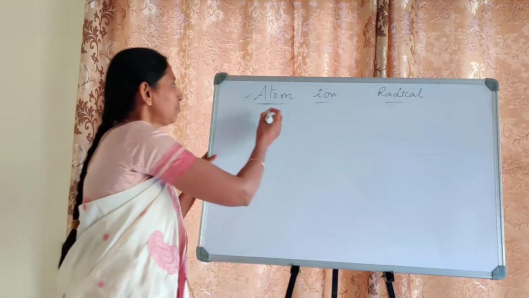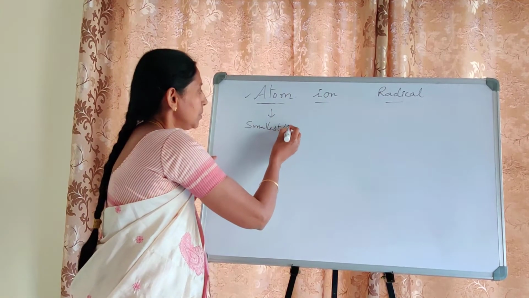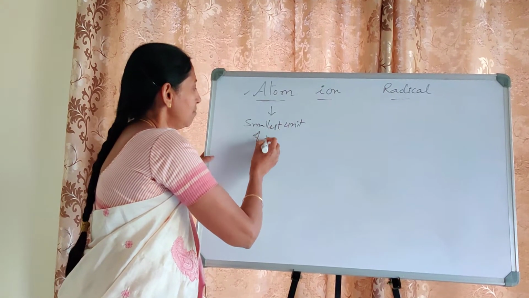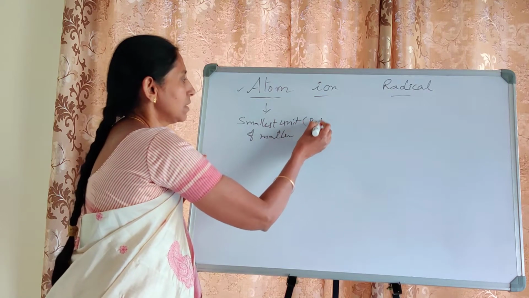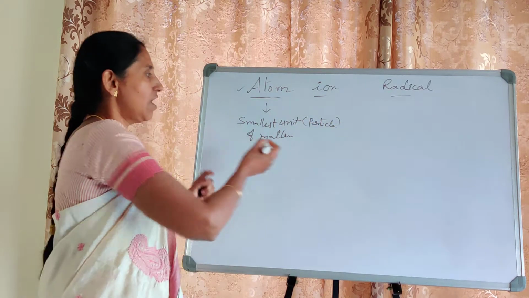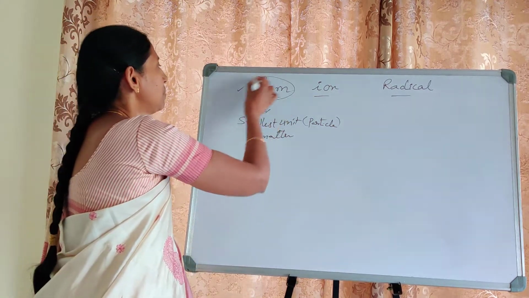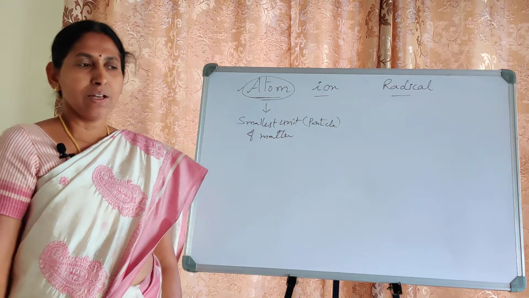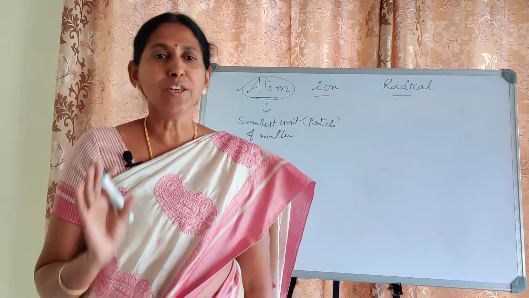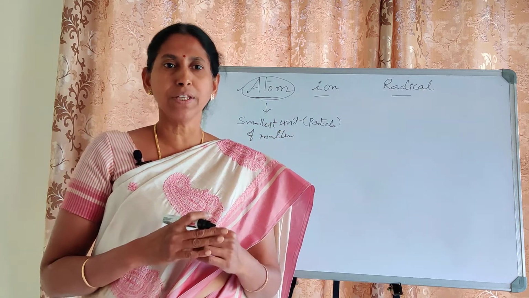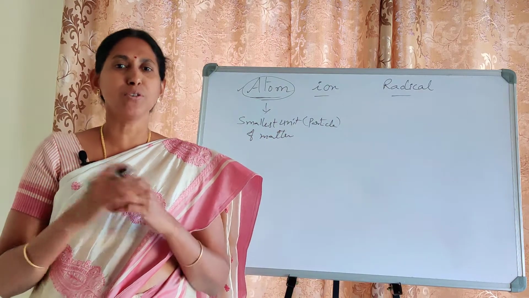Atom is nothing but the smallest unit of matter, or rather the smallest particle of matter. And also we know some of the properties of atom. If you take any atom, it is electrically neutral, meaning however many protons there are, that many electrons will be there. So electrically it is neutral.